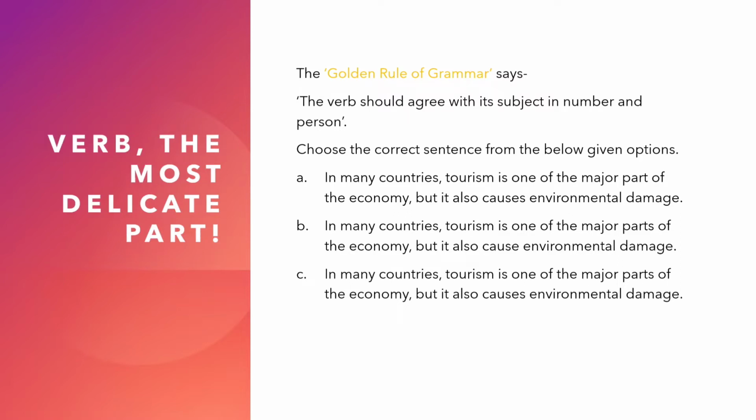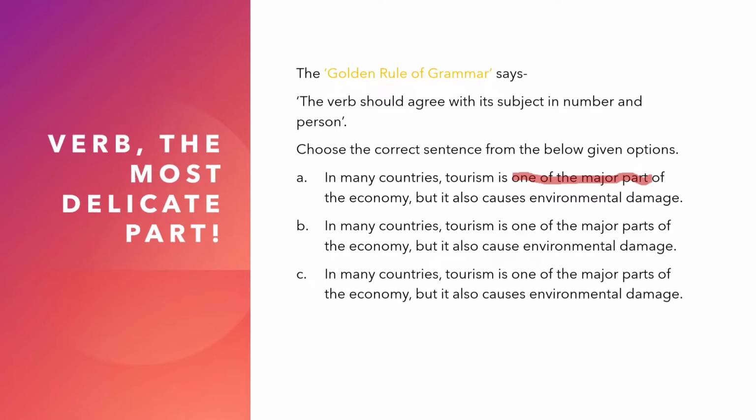So here you have got 3 sentences and you have some time to find the correct sentence. You can pause the video and continue once you find the correct answer. Now you can see that in many countries, tourism is one of the major part of the economy. So you do not say one of the major part. One of these should be followed by a plural noun. So you have to say one of the major parts.